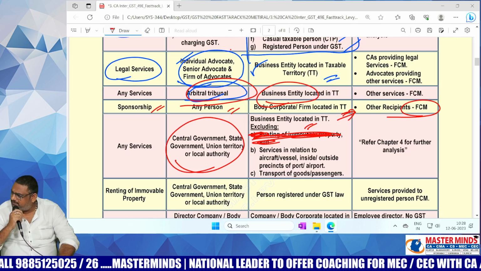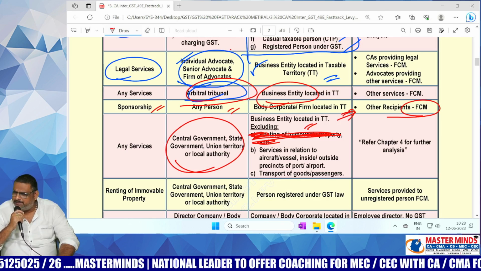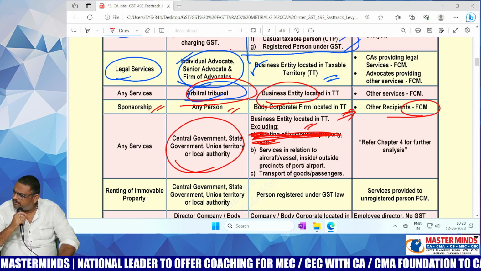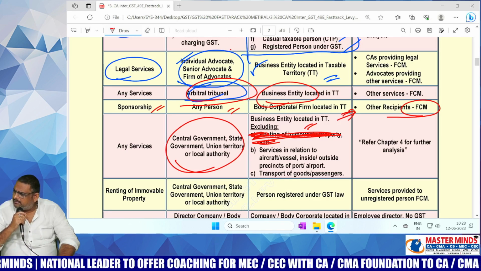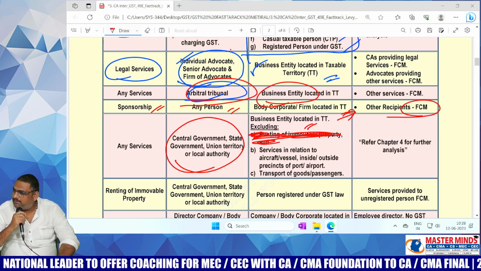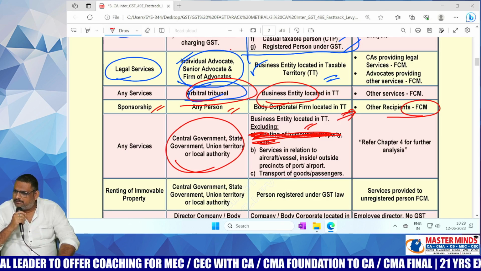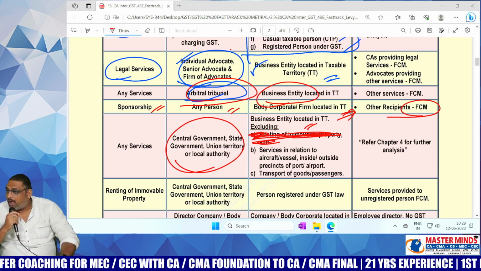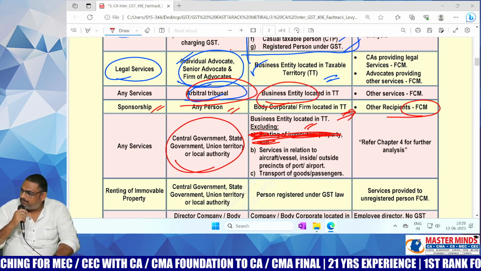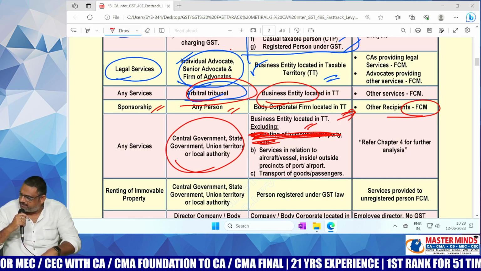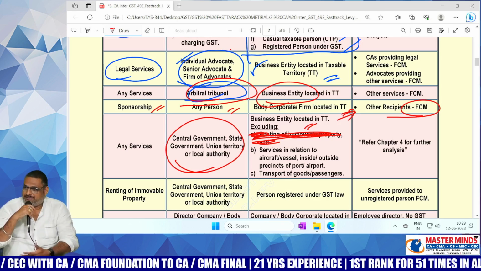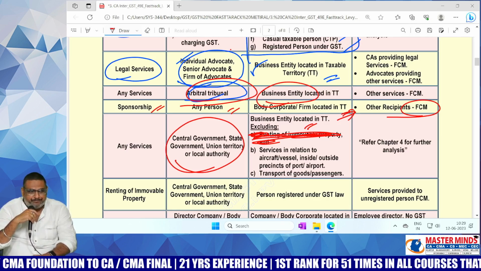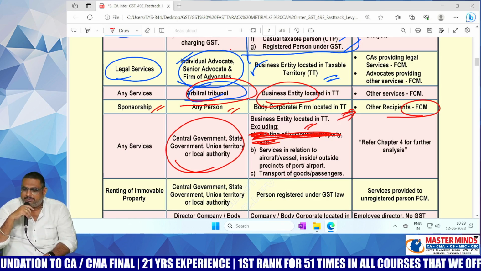BBMP. Karnataka, what will it do? Government, okay. Roads, it will do the services. Okay, maybe. I don't know actually what it is. So, I think it may be. Any other services?